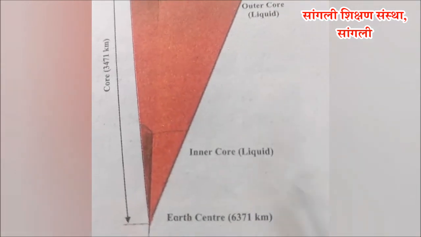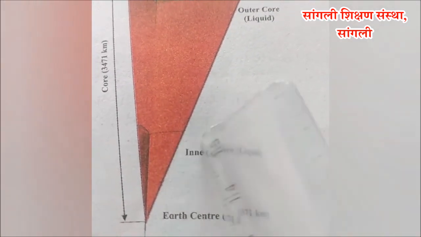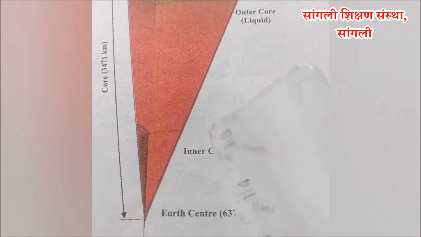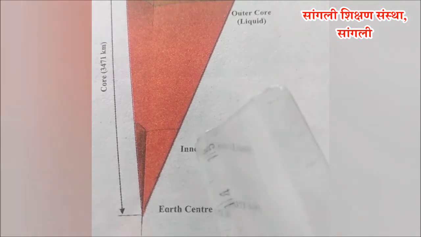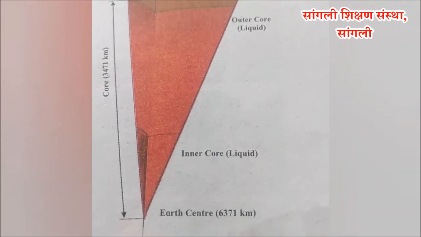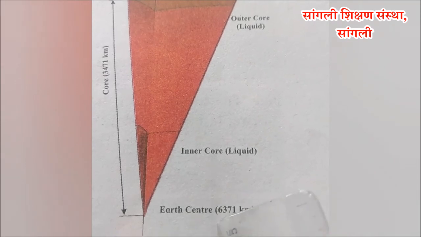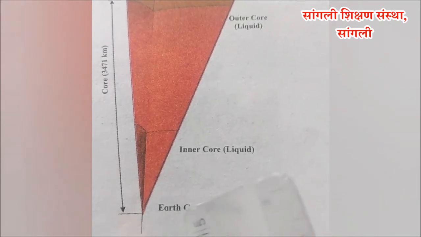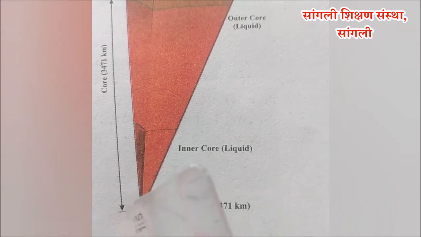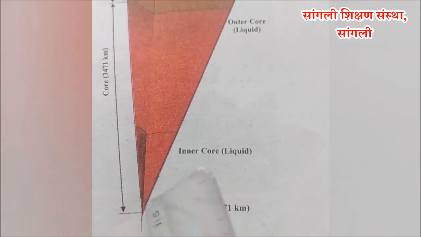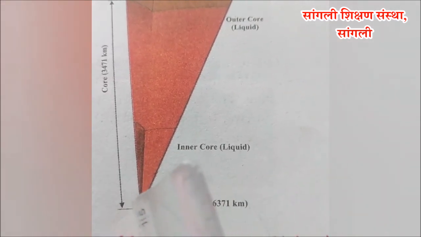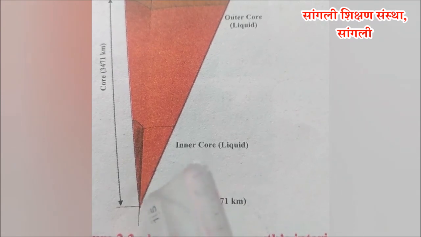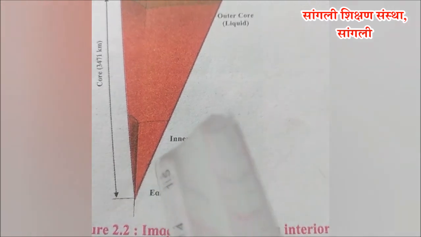Study about inner core. The inner core extends from around 5150 km to a depth of around 6371 km, Earth's center. It is the core of the earth which is in solid state. The density of this sphere is around 13.3 gram per cubic centimeter. Iron and nickel are major elements found in this interior of the earth.